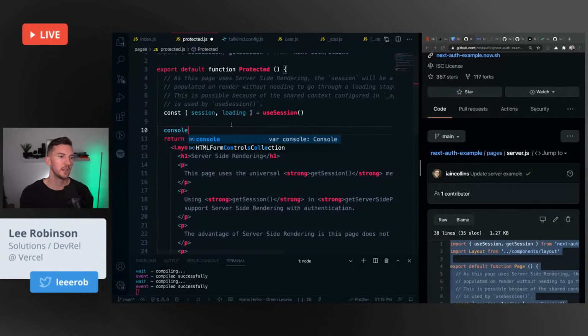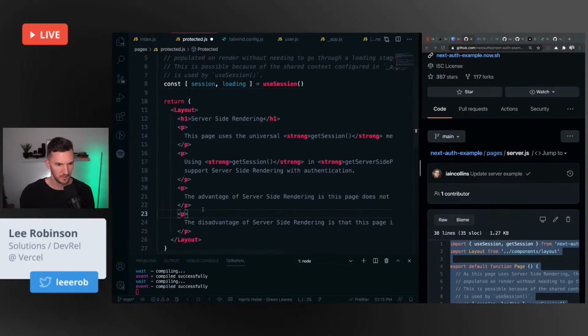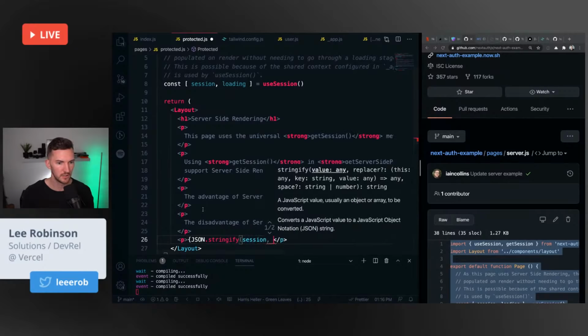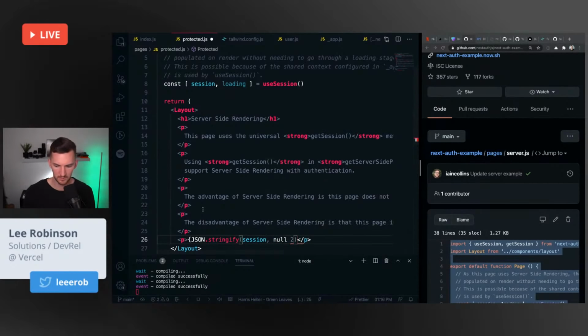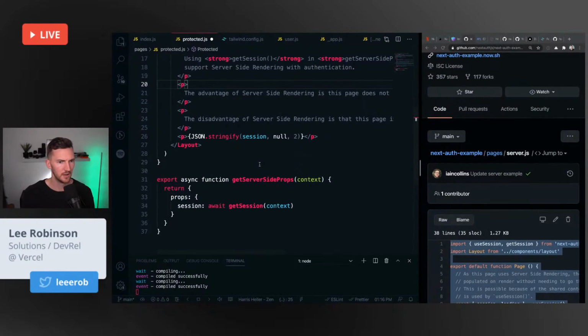So what I could do here is do a p tag. I'll do JSON.stringify of session. I think that's the right magic for pretty printing out JSON. I don't know.